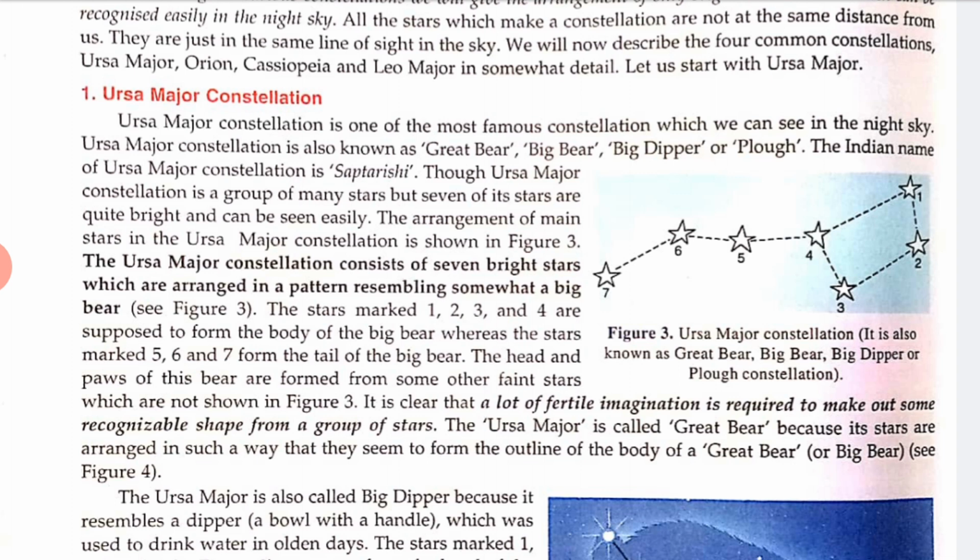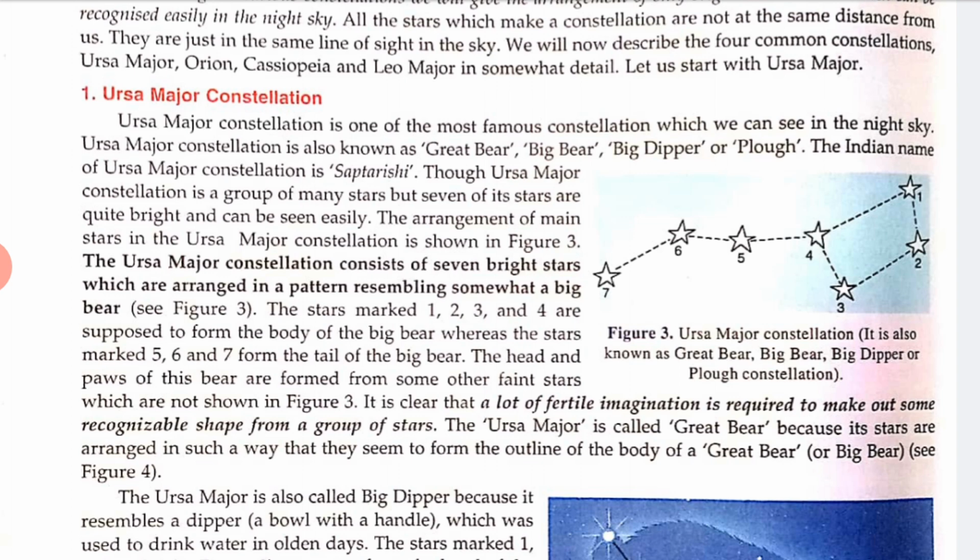The Ursa Major constellation consists of 7 bright stars which are arranged in a pattern resembling somewhat a big bear. You can see in this picture, my dear students, this is the Ursa Major constellation. It is also known as the Great Bear or Big Bear or Big Dipper or Plough constellation. From figure number 3, it is clear that a lot of fertile imagination is required to make out some recognizable shape from a group of stars.